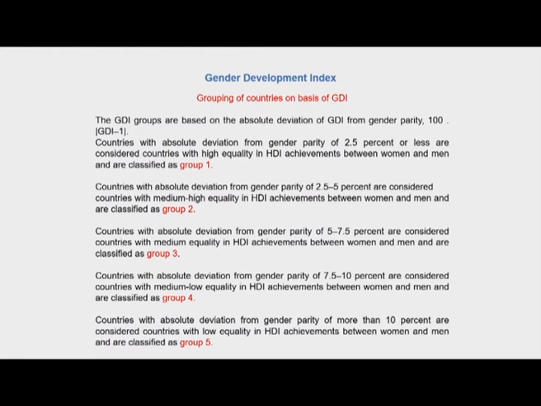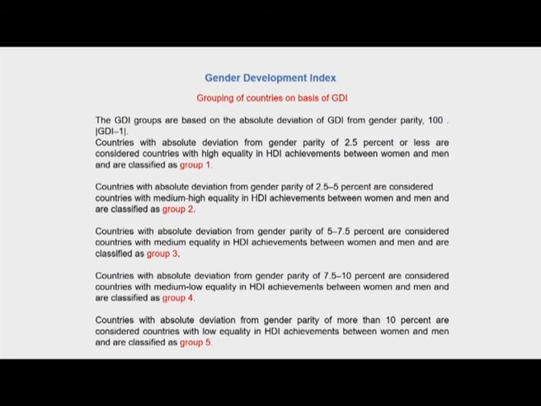And then once the gender development index has been calculated based upon the methods that we have just discussed, a grouping of countries is made based on GDI. And there are 5 groupings that are followed based upon the latest report of HDR. So it also makes sense to look at how these groupings are translated and what the implications of grouping the countries as such are. So the GDI groups are based on the absolute deviation of GDI from gender parity, 100. So GDI minus 1. So countries with absolute deviation from gender parity of 2.5% or less are considered to be countries with high equality in HDI achievements between women and men.